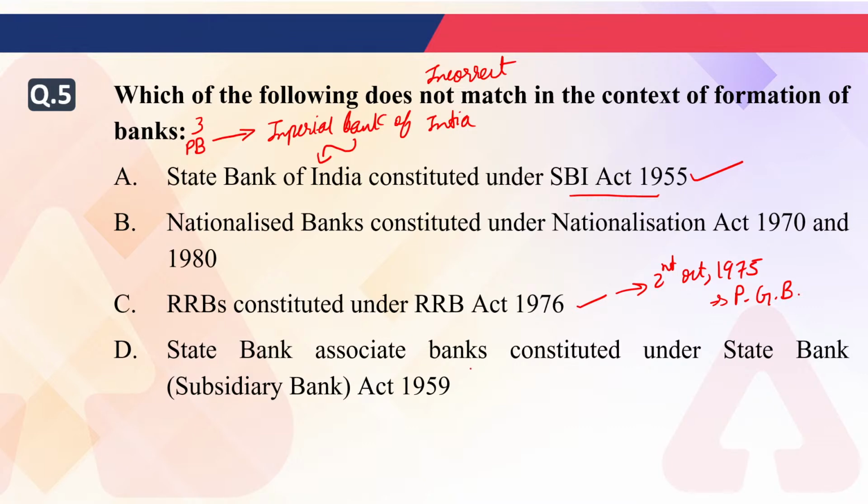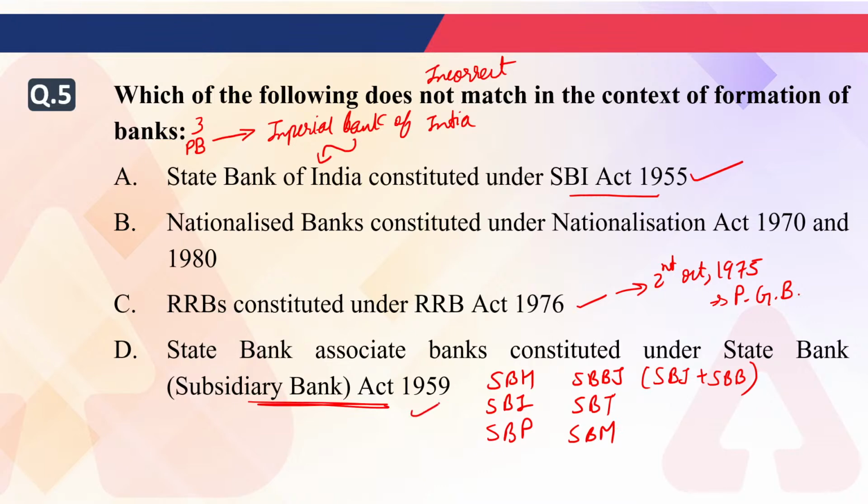Now State Bank Associate Banks, State Bank of India has many associates like State Bank of Hyderabad, State Bank of Indore, State Bank of Bikaner and Jaipur. That was two different banks. Okay, they were amalgamated with each other. First was your State Bank of Jaipur and second was your State Bank of Bikaner. So they both were amalgamated. Okay, after that we have State Bank of Travancore, State Bank of Patiala, State Bank of Mysore. So these are certain State Bank of India's associate banks which were established under the Subsidiary Act 1957. So that is also true, but not the B option.